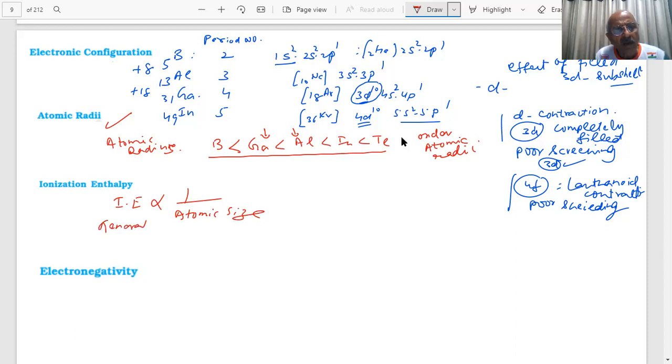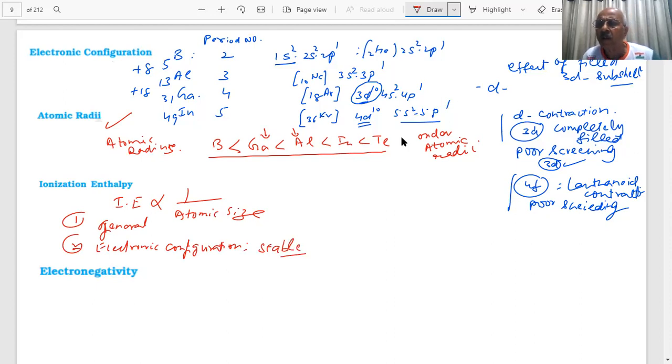Okay? Yes, sir. And it also depends on the electronic configuration, student. If somewhere a stable configuration is there, like half filled or completely filled, then again there will be some variation, because then the removal of an electron becomes more difficult and more energy will be required. The general trend is this: inversely proportional to atomic size.